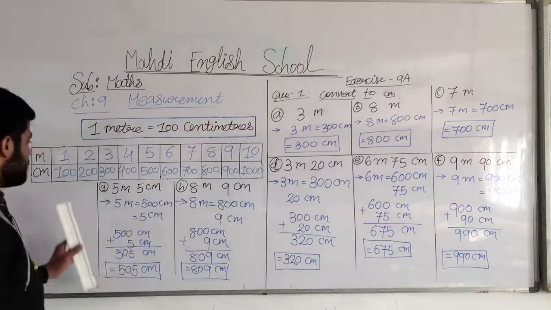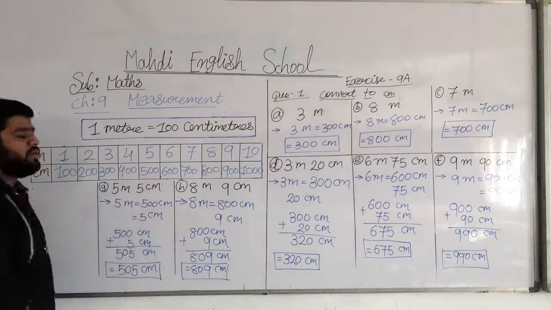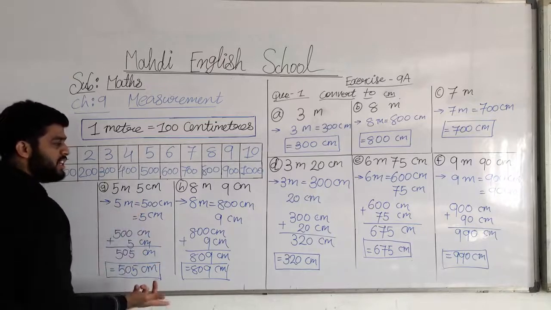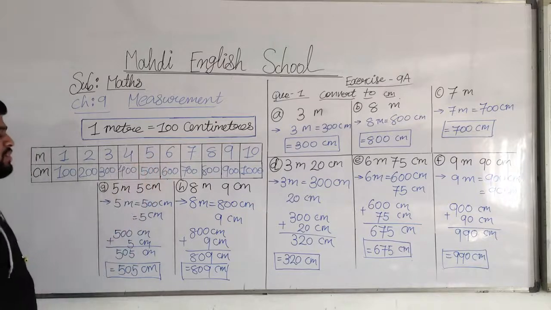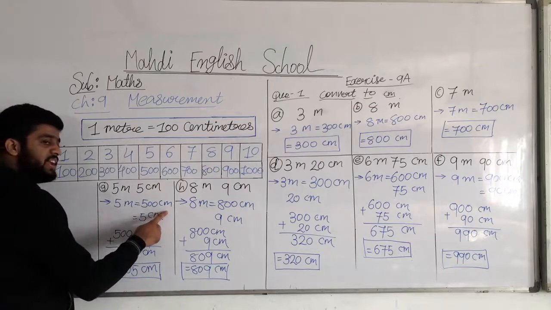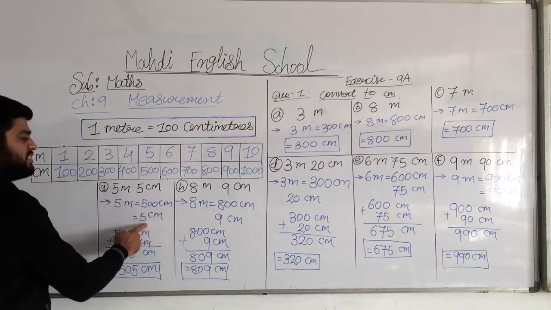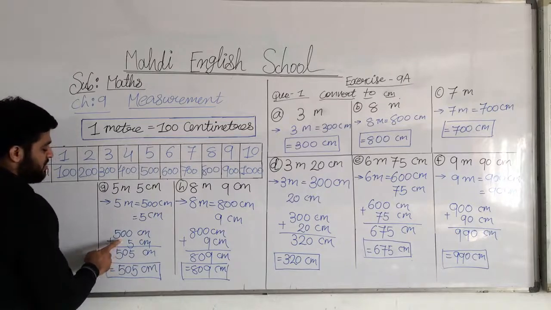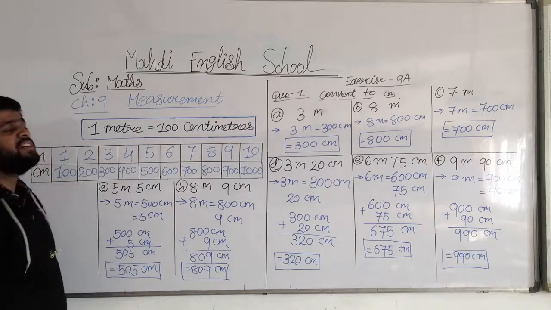Here, question number G. 5 meter 5 centimeter. We have to find the answer. 5 meter is equal to how many centimeter? 5 meter is equal to 500 centimeter. And then 5 centimeter as it is. Then we do the same step, addition. 500 plus 5, 505 centimeters. So the answer is 505 centimeter.